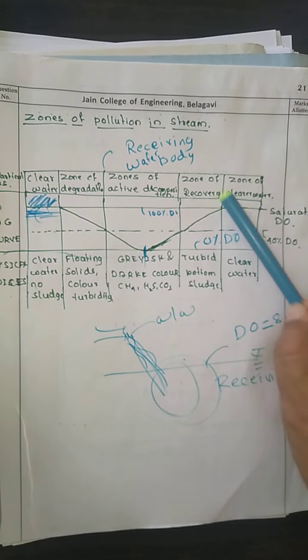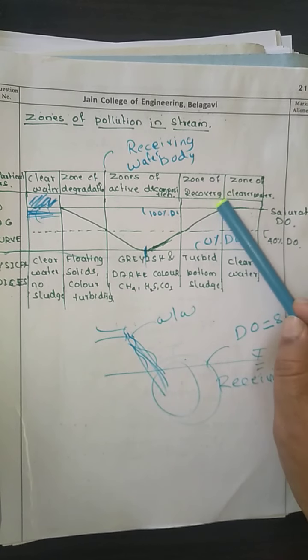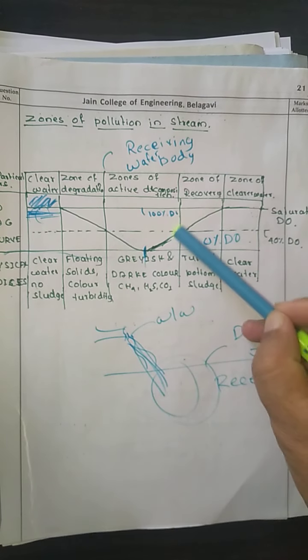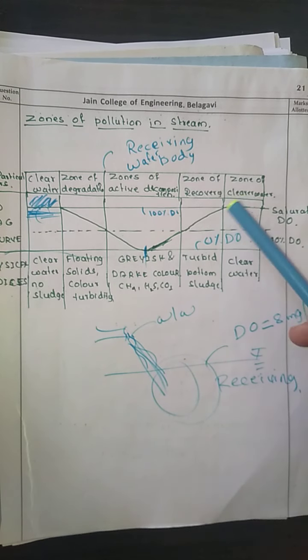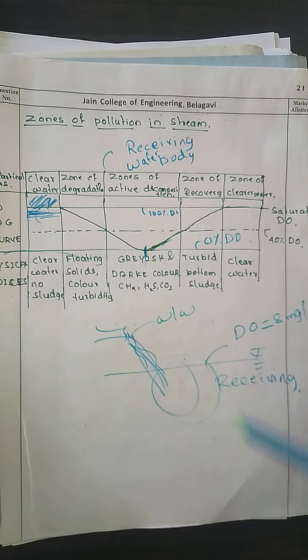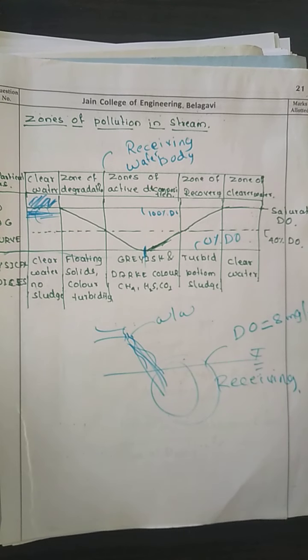Here it was 40%, and slowly it will increase and reach the 100% saturation value at the end. In the zone of clearer water, it is going to maintain 100% saturation.